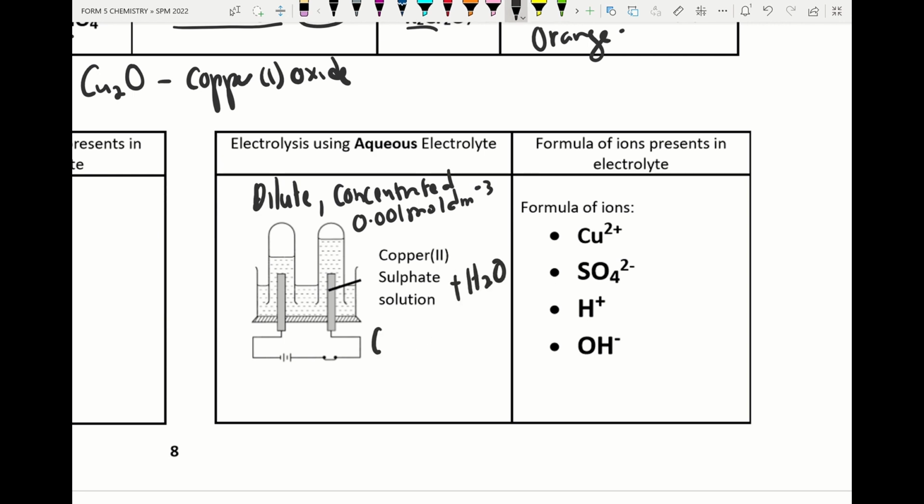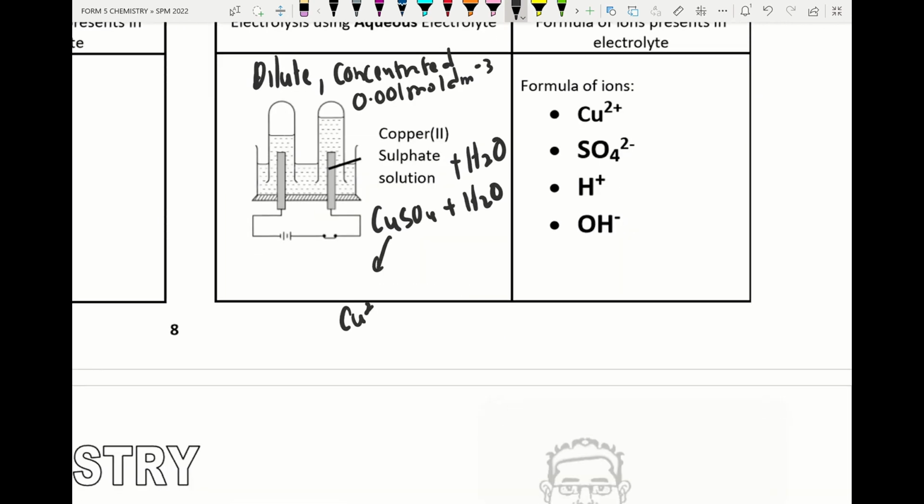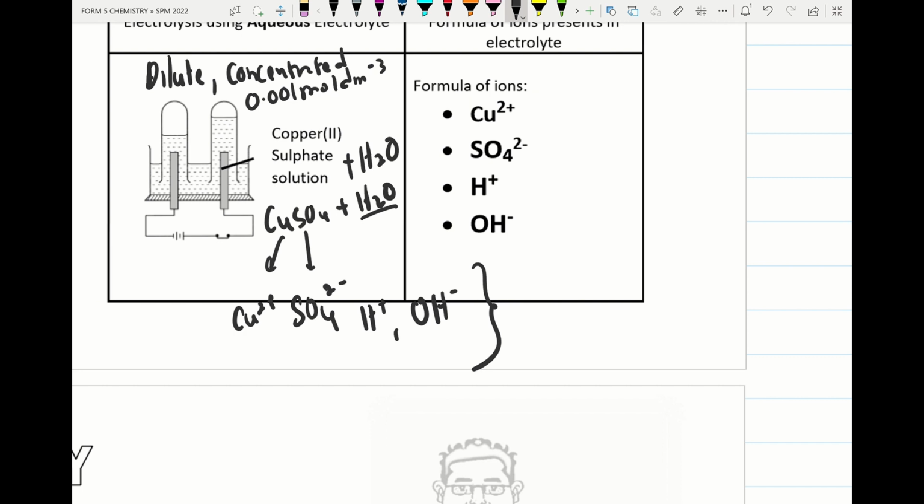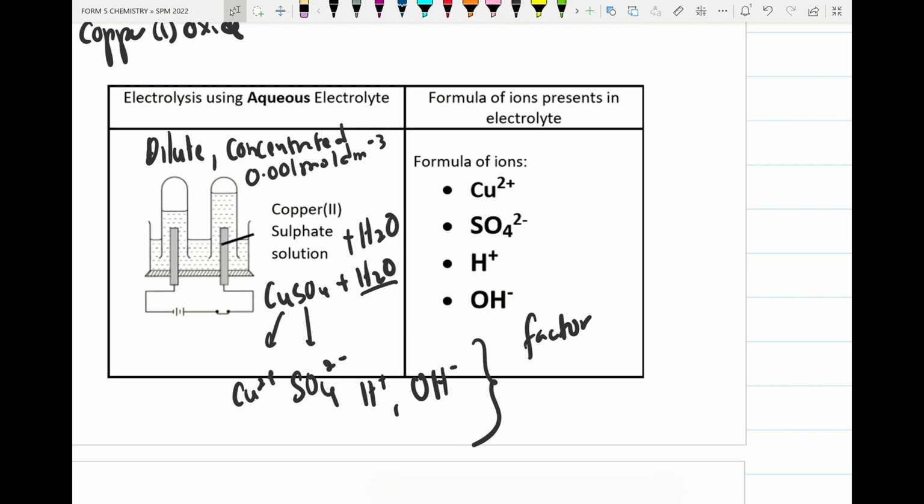Alright, so we check copper 2 sulfate, CuSO4, plus water. So how many ions here? We take the copper 2 ion, we take the sulfate ion. From water we take hydrogen ion and hydroxide ion. When there are 4 ions present in the electrolyte, please remember there is a factor involved during the electrolysis process for the discharge of ions at the anode and cathode.